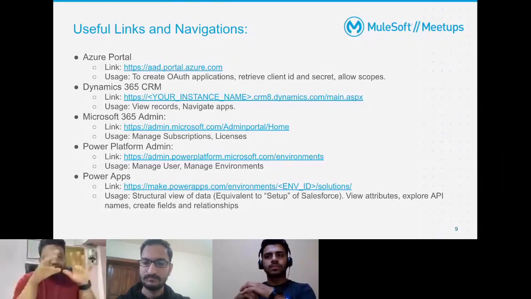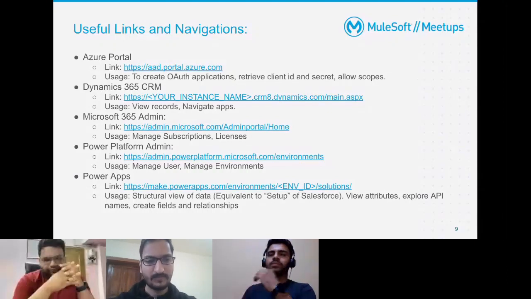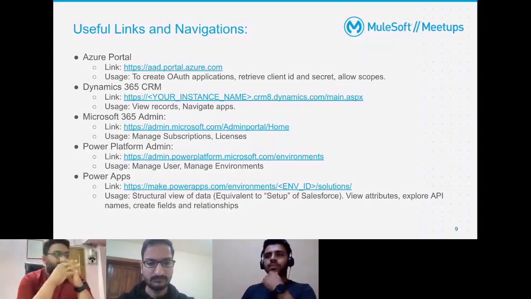So first comes Azure portal, which is Azure Active Directory. That's where you need to create your OAuth applications. You need to retrieve client ID secrets, or if you want to allow some scopes or something like that. That's the Azure portal. The next is the Dynamics 365 CRM link. So the link would look like your instance name.